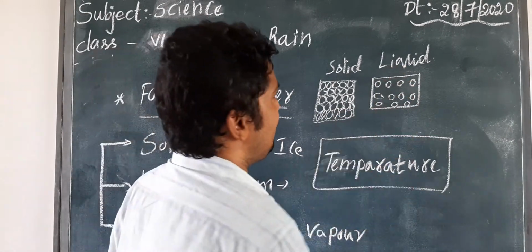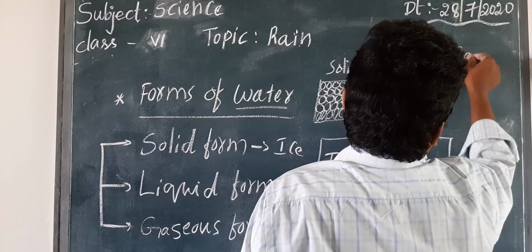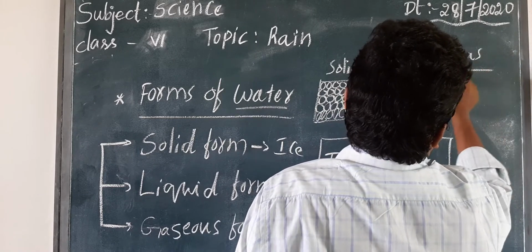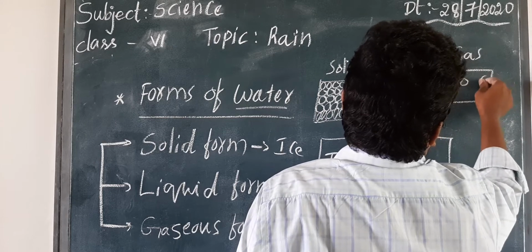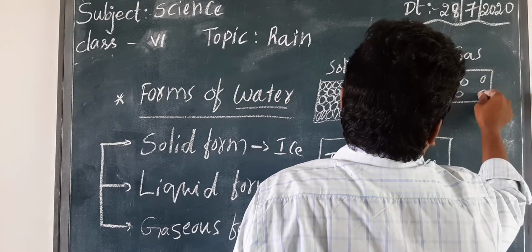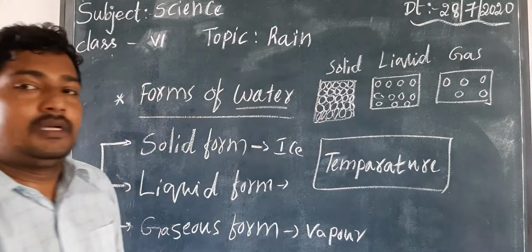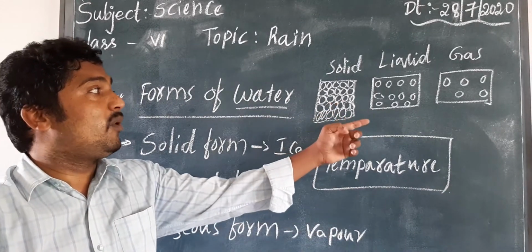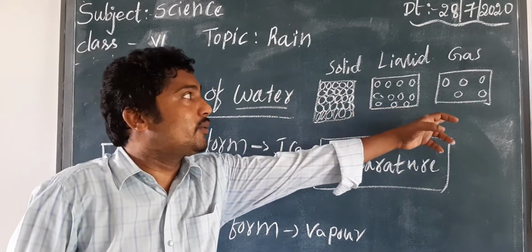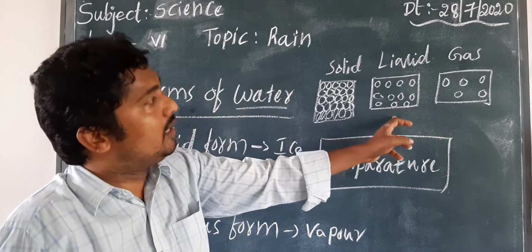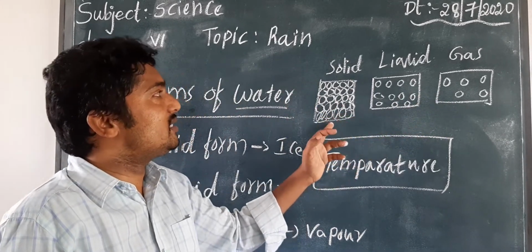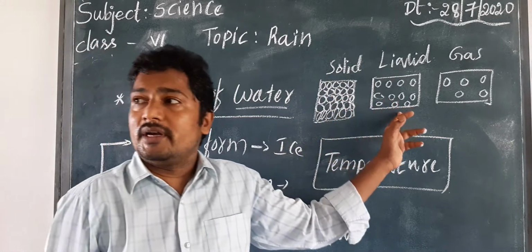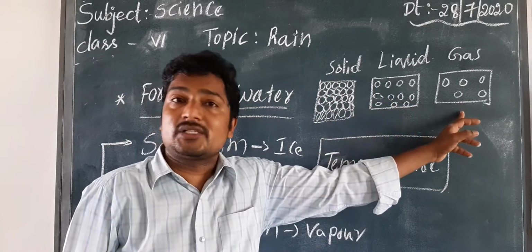Next is the gaseous form. Here we can say the molecules are loosely packed, or freely packed. See children, this is the arrangement of molecules from solid to liquid, and liquid to gaseous form.